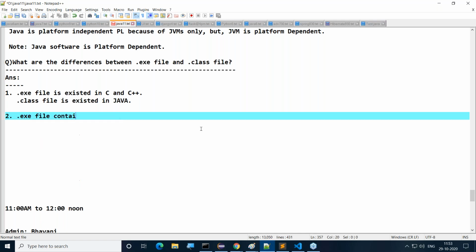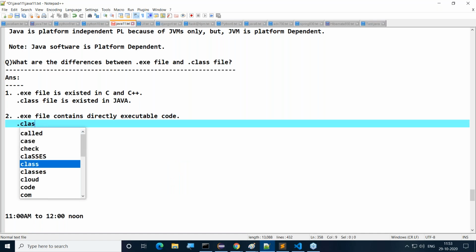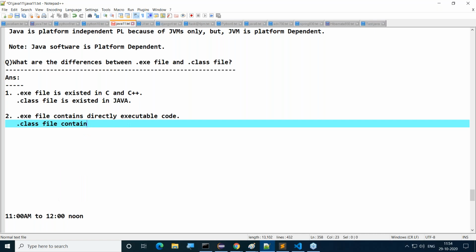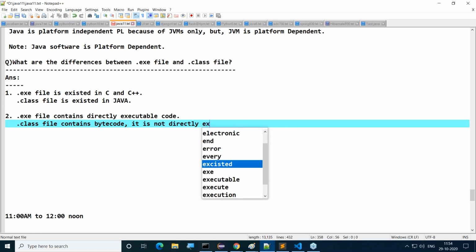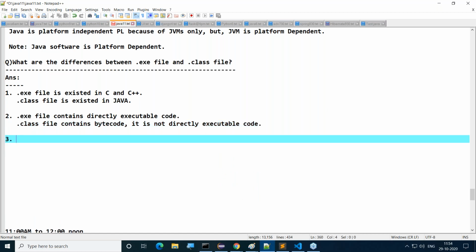.exe file contains directly executable code, whereas .class file contains bytecode, not directly executable code. .exe file contains directly executable code. .class file contains bytecode. It is not directly executable code. Right, sir. Point number 3.